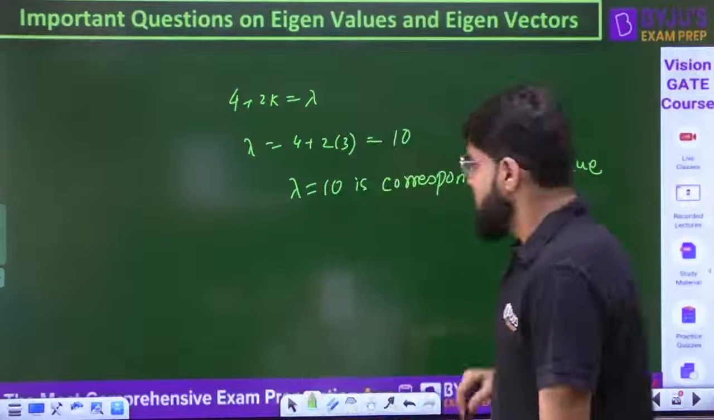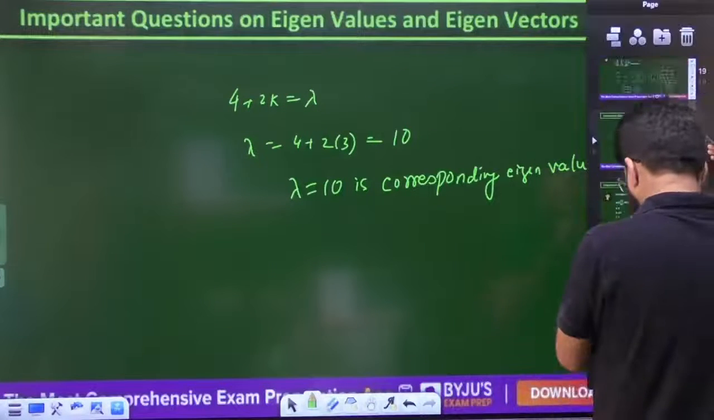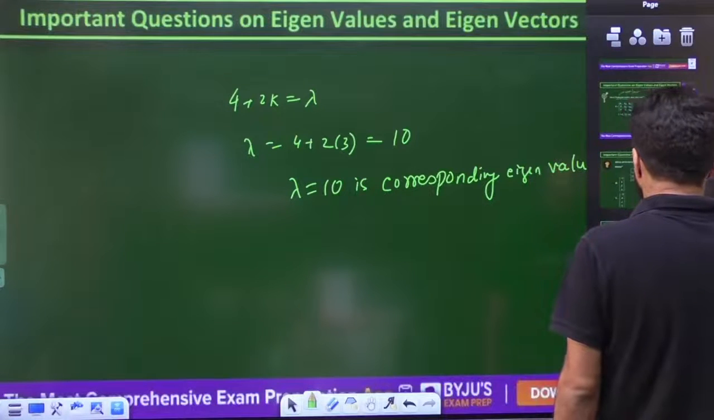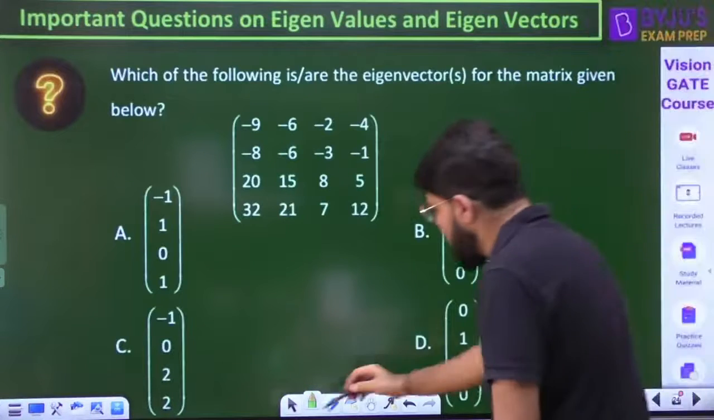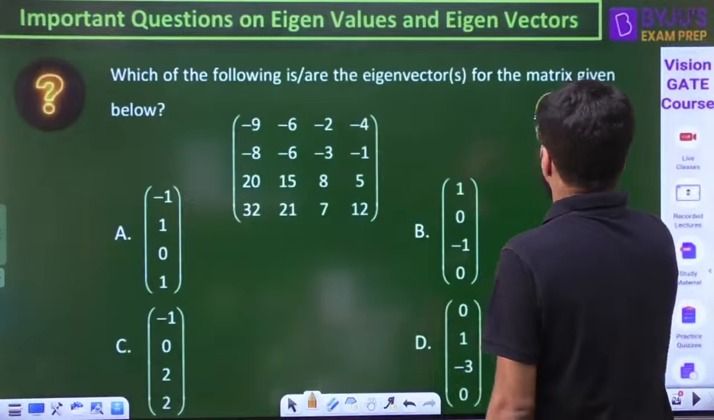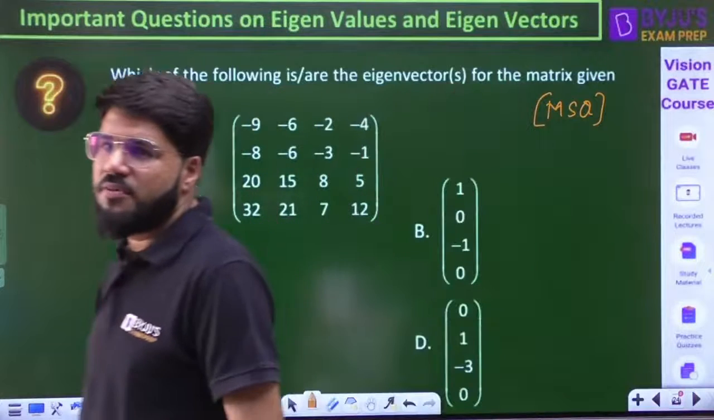Now let's take another question here. Let me add to the point that this is an MSQ question. Normally, from eigenvectors an MSQ question can easily be framed.